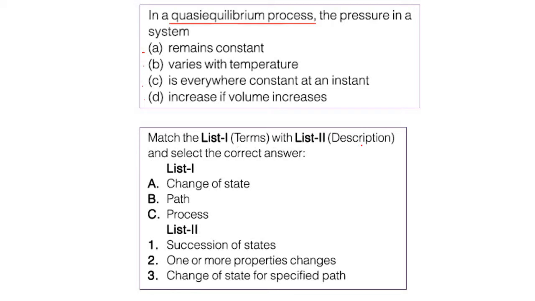Now match list 1 to list 2 and find the correct answer. List 1 is change of state, path, and process. These correspond to succession of states, one or more properties changing, and change of the state for a specified path.